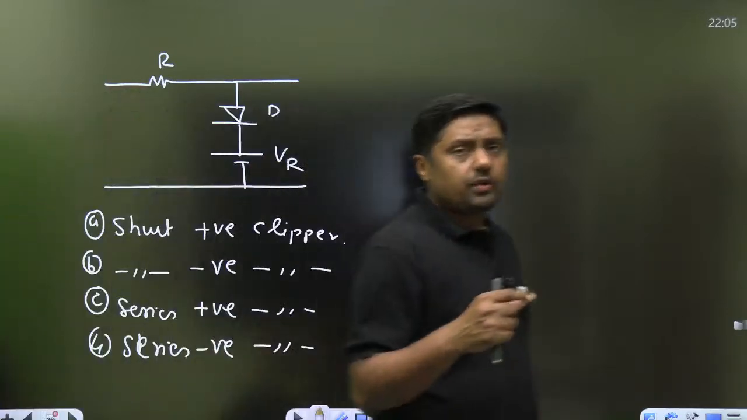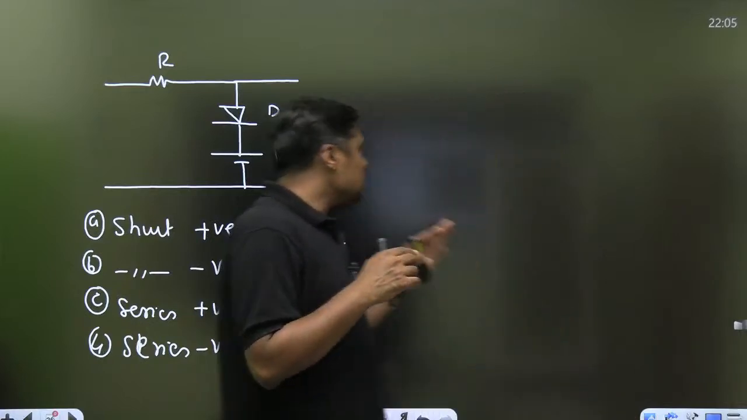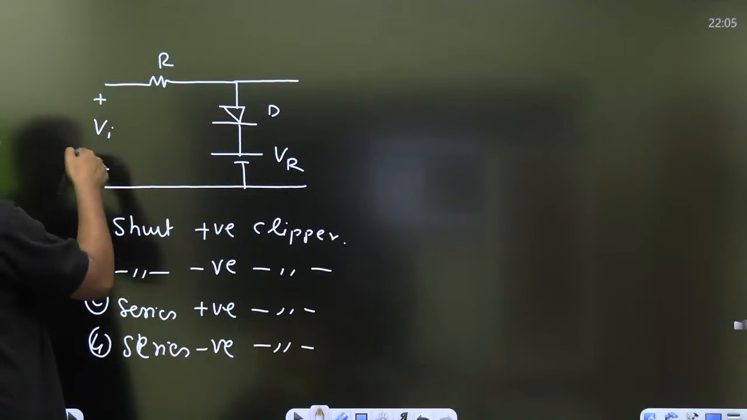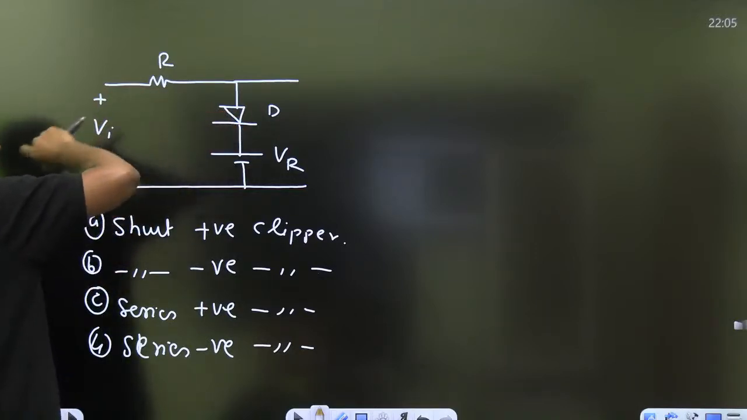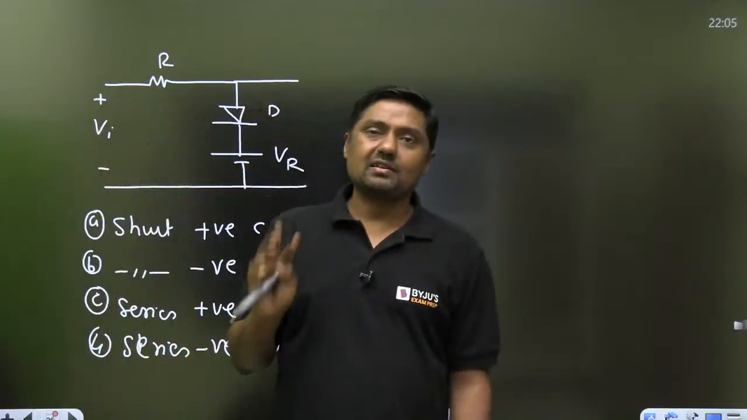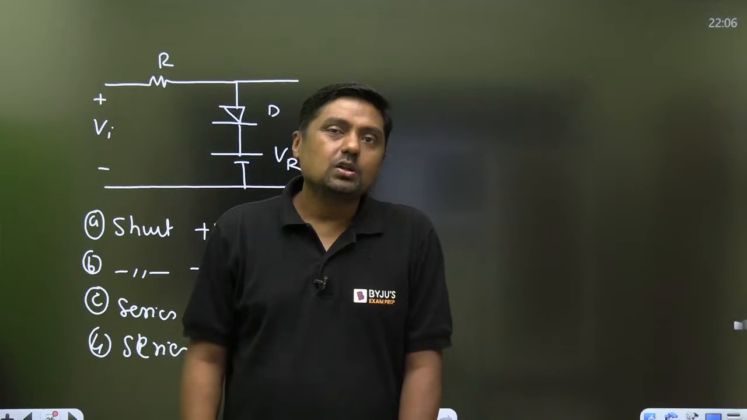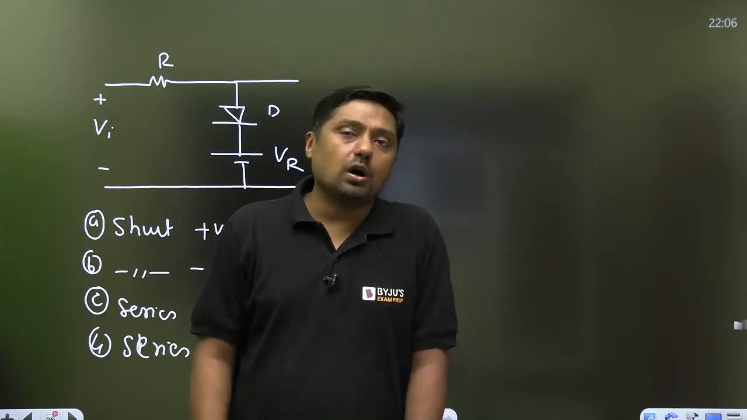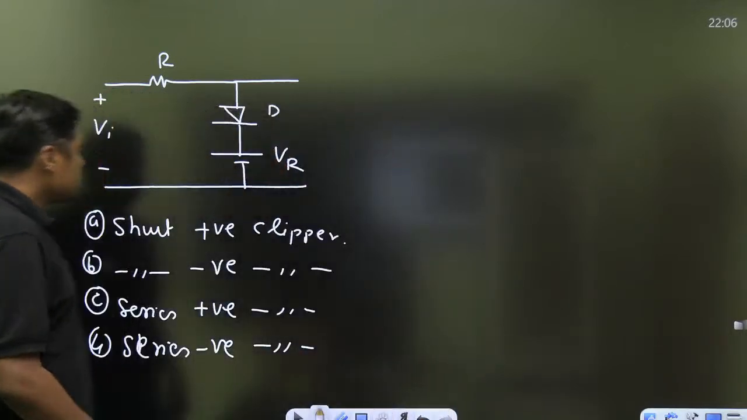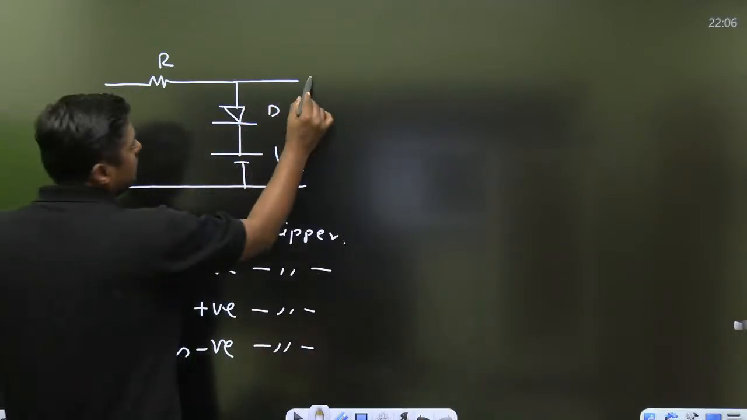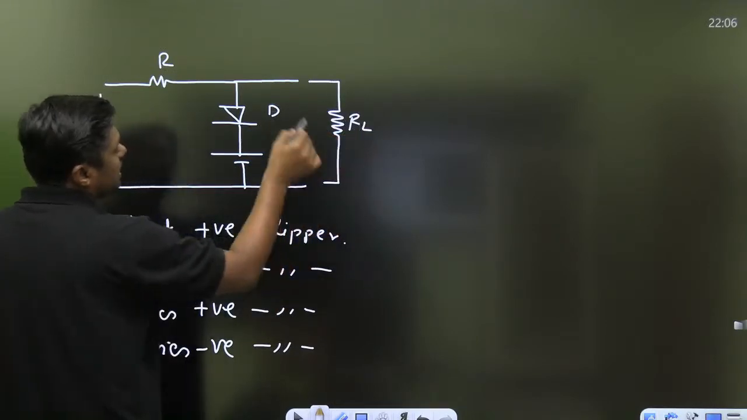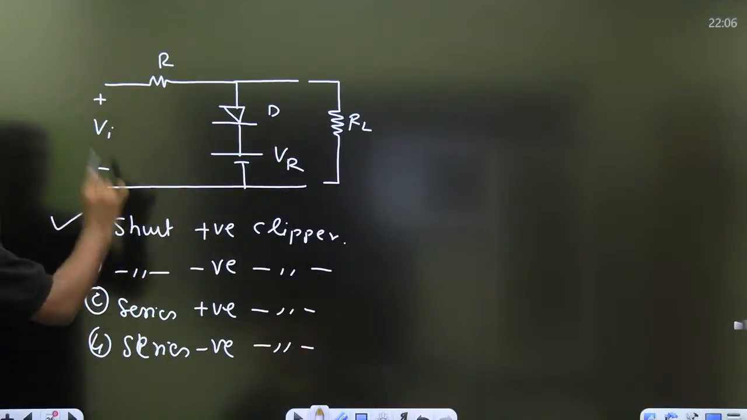So it is a very, very simple thing. Suppose we are connecting VI here. When it is positive, definitely the diode is on. When the diode is on, definitely there will be clipping. So for the positive portion, the diode is on. That's why the positive portion will be cut, and that's why it is a positive clipper. And second thing, the diode is connected in shunt with RL, and that's why it is called shunt positive clipper.